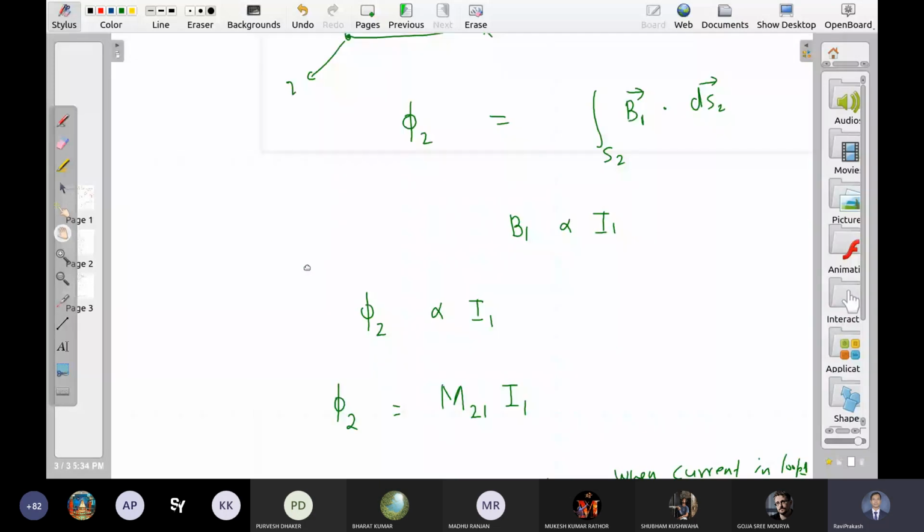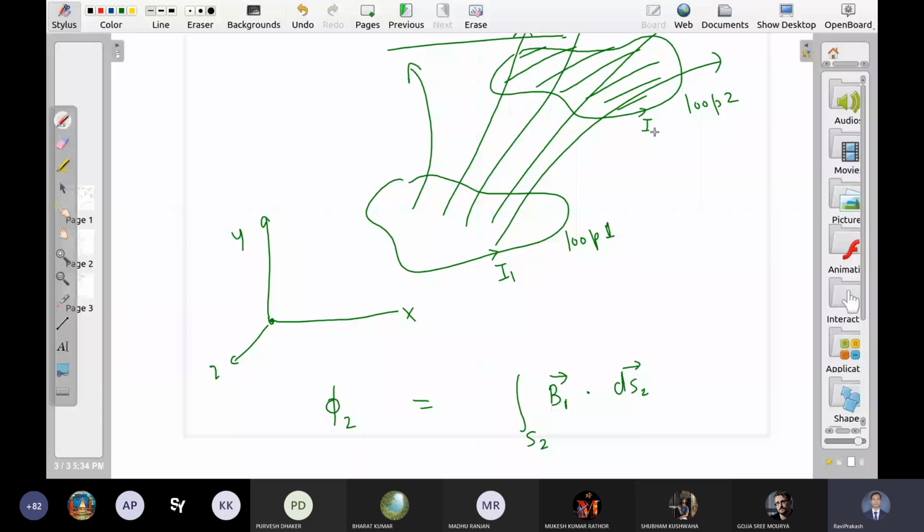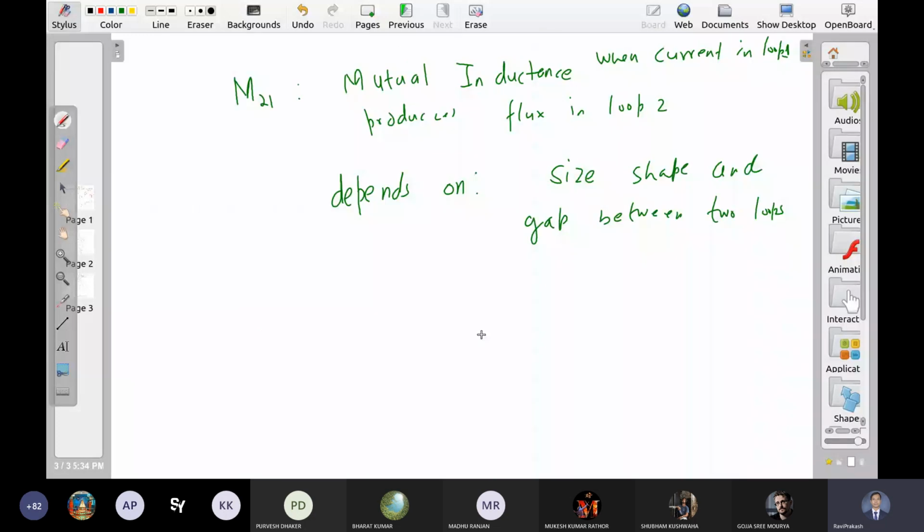Now let us say we pass some current I2 in this. Then the same phenomenon appears with the first loop as well, right? Means if there is a current I2 in the second loop, it will produce a flux in the first loop. And how much is that flux? Let us say this number is M12, right? So what is M12? M12 is the mutual inductance when current is there in the second loop and flux is generated in the first loop. Is there any connection between these two? They are equal.